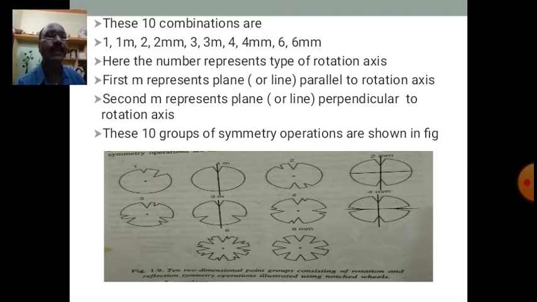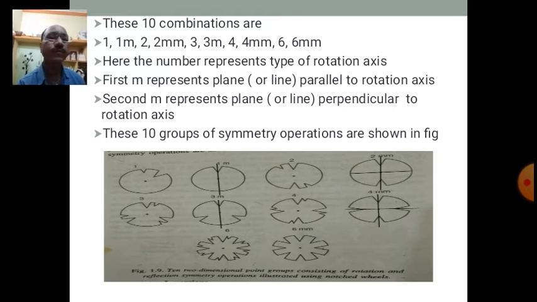The last figure in the first row, 2mm, here there is a 2-fold rotation. The lattice is repeating after 180 degrees, and there exist 2 lines which can divide the lattice into 2 identical parts which are mirror images of each other. Similarly 3, which is a 3-fold rotation, rotation after 120 degrees. 3M, which is a 3-fold rotation with reflection. There exists a single line which can divide the wheel or lattice into 2 identical parts.